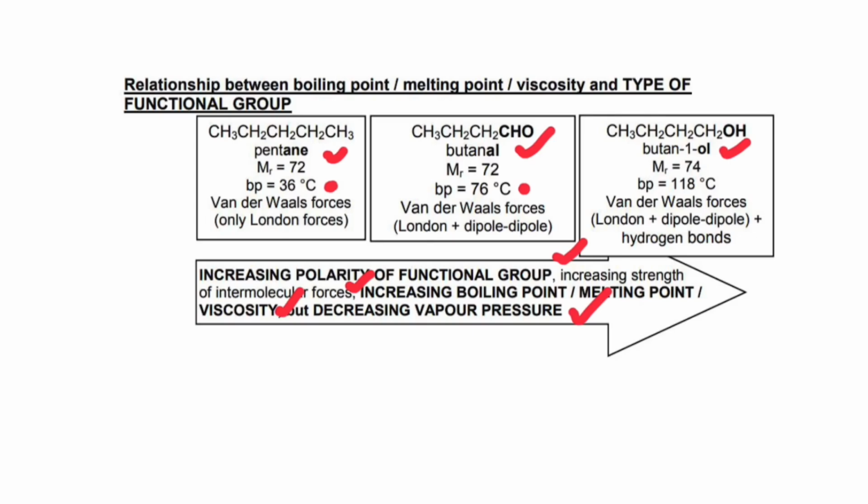Right. Another way of phrasing when you're answering these questions, let's say we have a question that is saying, why is the boiling point of butan-1-ol higher than that of butanal? How would you phrase your answer in that question? You would say that alcohol consists of hydrogen bonding, which is stronger than dipole forces in aldehydes. So that will lead to alcohols having an increase in the strength of intermolecular forces. More energy is required to overcome the intermolecular forces, increasing the boiling point, melting point, viscosity, but leading to a lower vapor pressure.